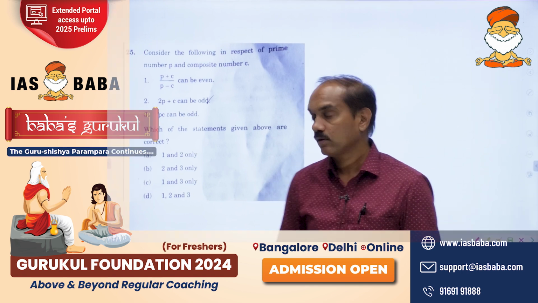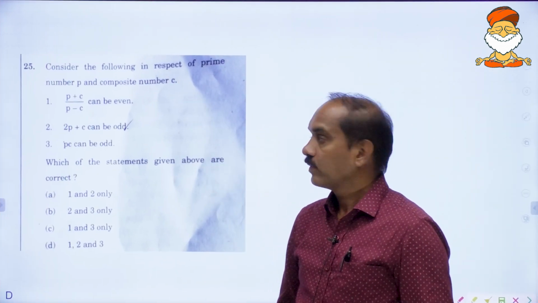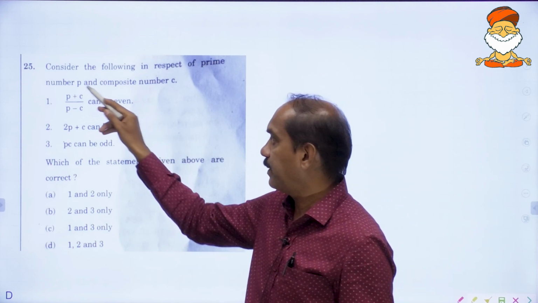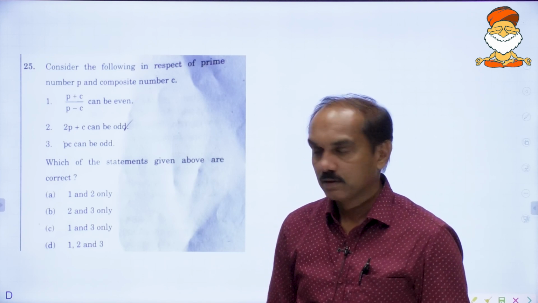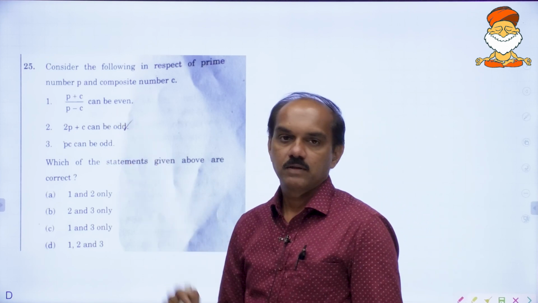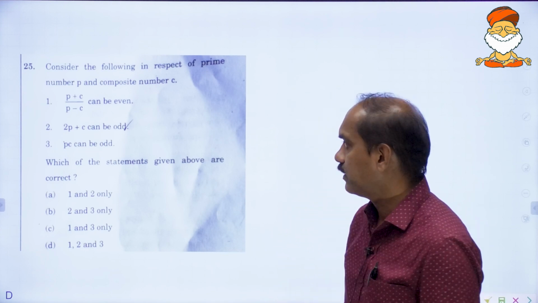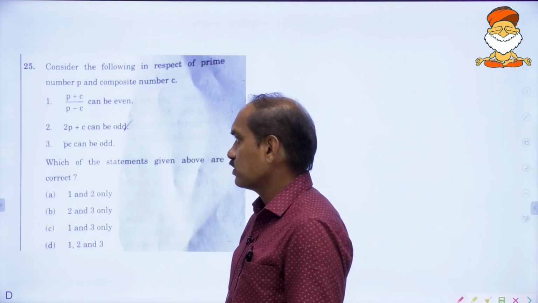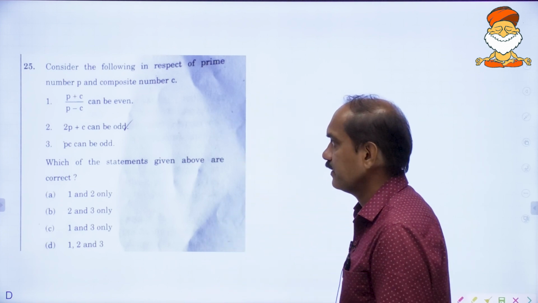You can check it out. There also he had given P and Q, one is prime, the other is composite, and on almost similar lines he has framed the question again, right? So this was on the expected lines, not a surprise.